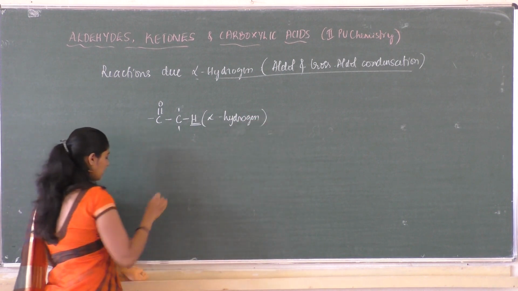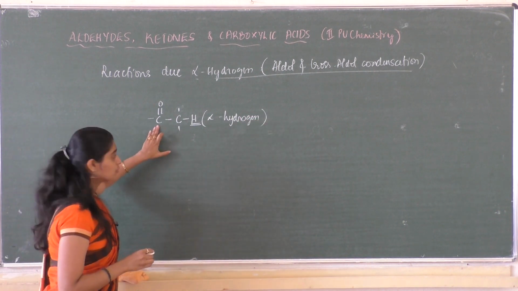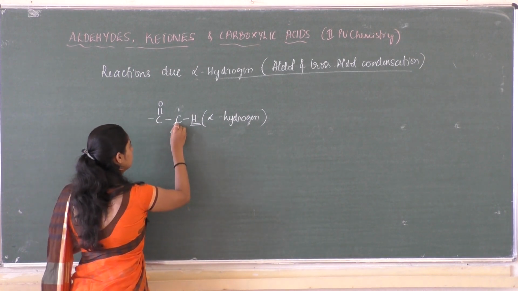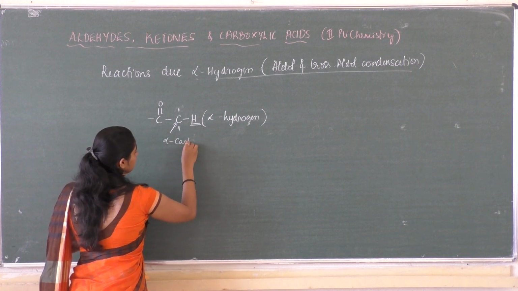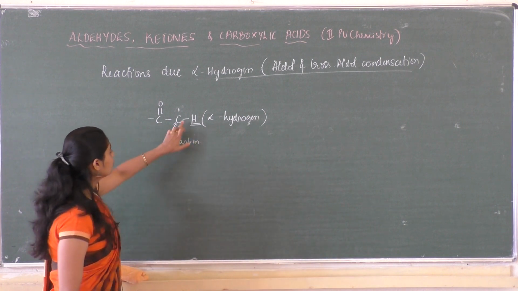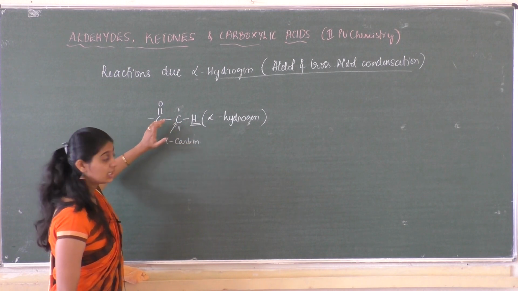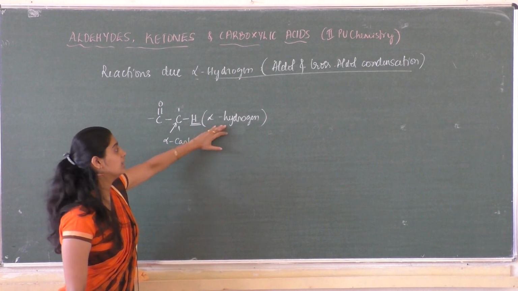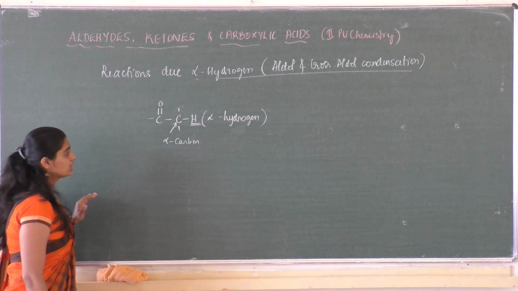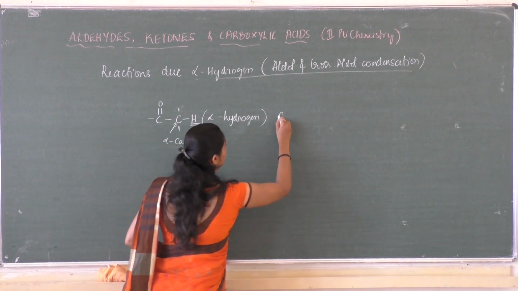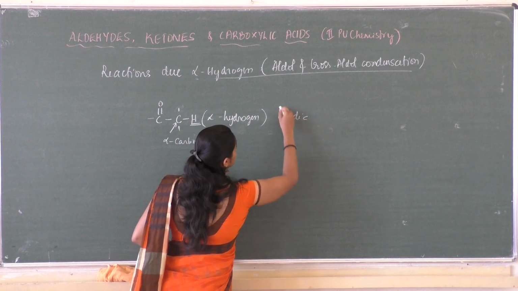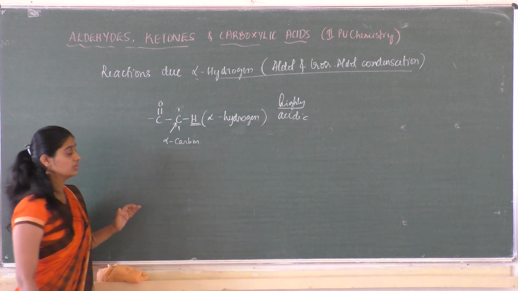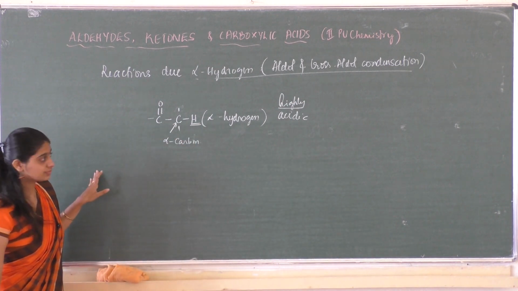That is, the carbon which is next to a carbonyl group is termed as alpha carbon, and the hydrogens attached to the alpha carbon atom are termed as alpha hydrogen atoms. These alpha hydrogen atoms are highly acidic in nature, and we need to see why.